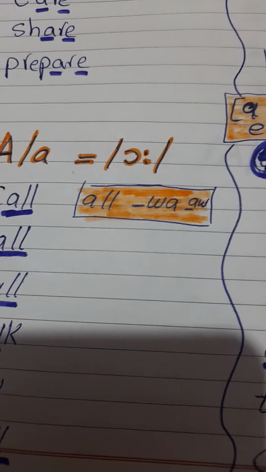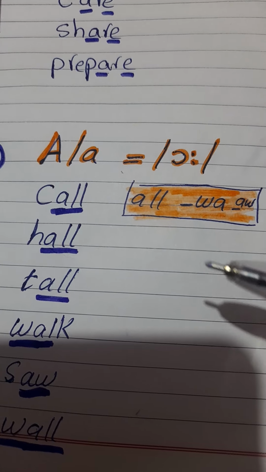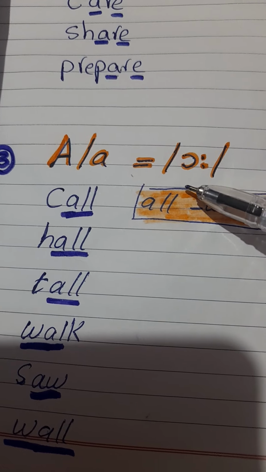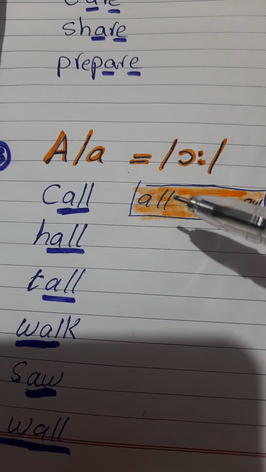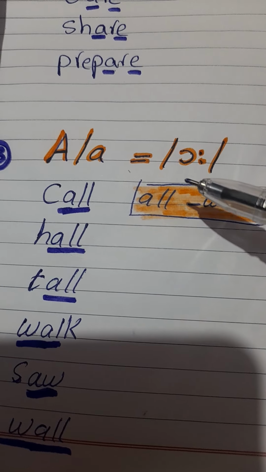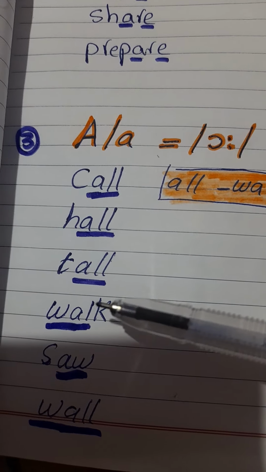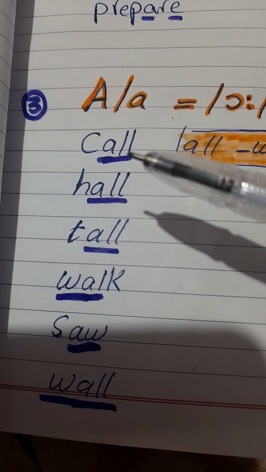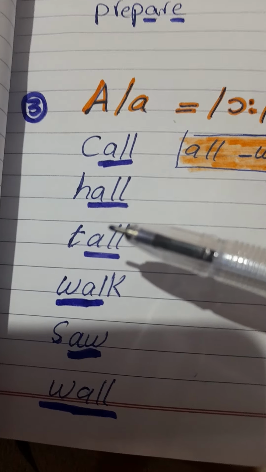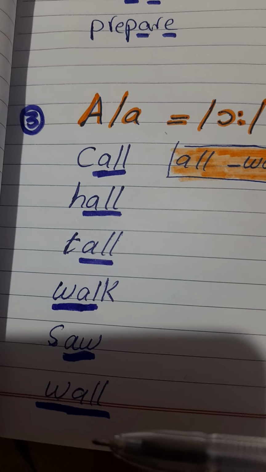The third sound is O. Here you are going to round your lips when you say the sound O, as in call, hall, tall, walk, saw, wall, okay? Call, hall, tall, walk, saw, wall.